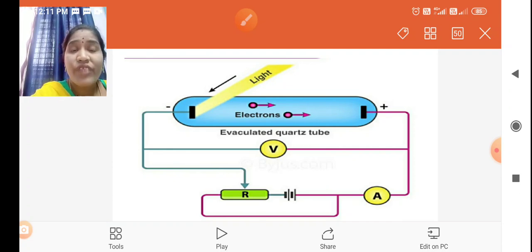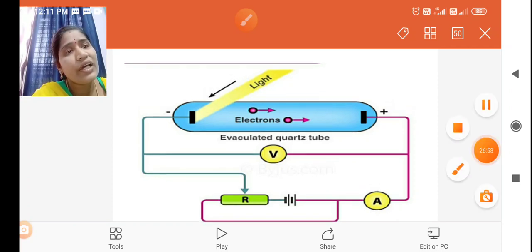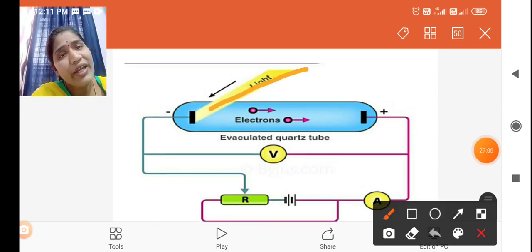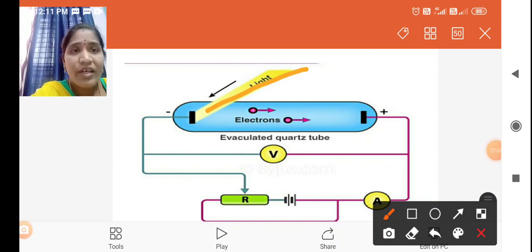But the frequency does depend on the kinetic energy of the photoelectron. If you use a high frequency of light incident on the metal, then the electrons ejected from this metal have increased kinetic energy.